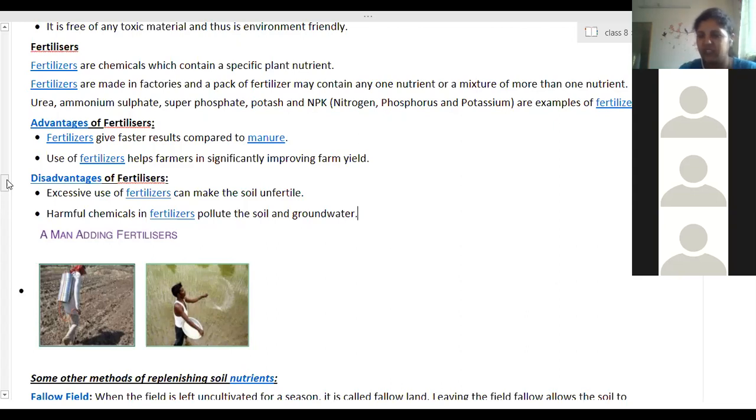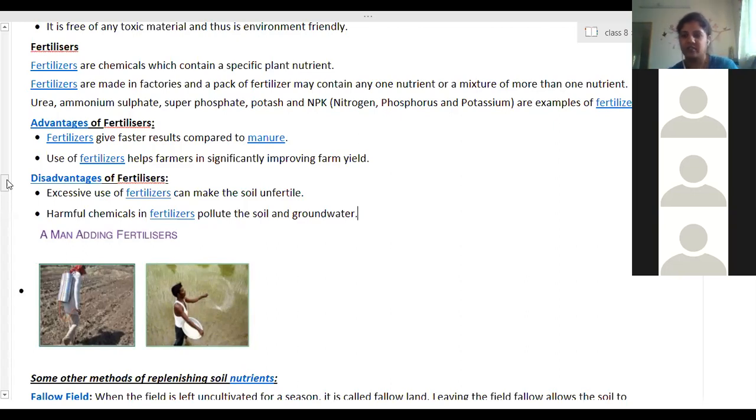If that process goes on in one season, in the next season the second crop taken is one which doesn't need nitrogen. Thus farmers think very wisely. In the first season, he will take the crop which needs nitrogen, and in the very next season, the next crop he will sow in that soil is one which does not require nitrogen. Due to that, nitrogen can be replenished.